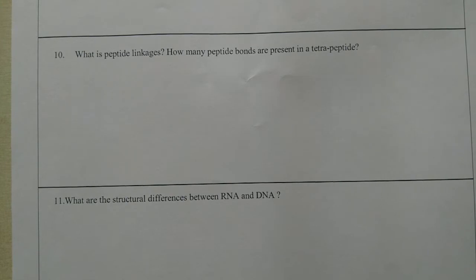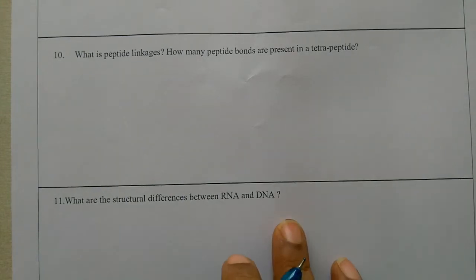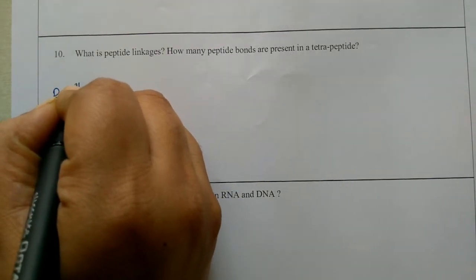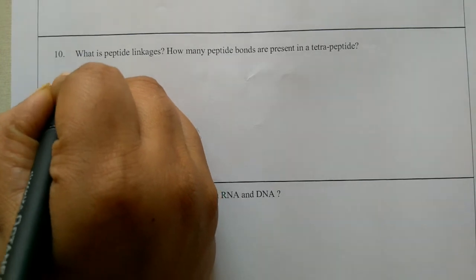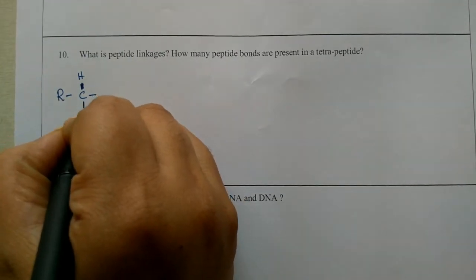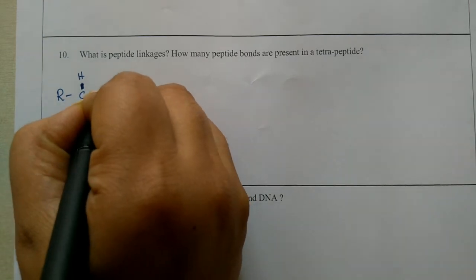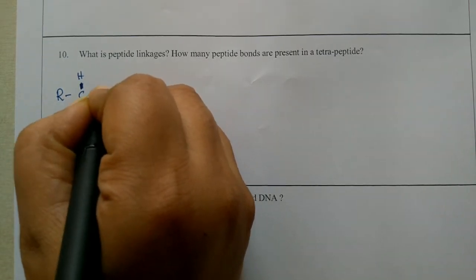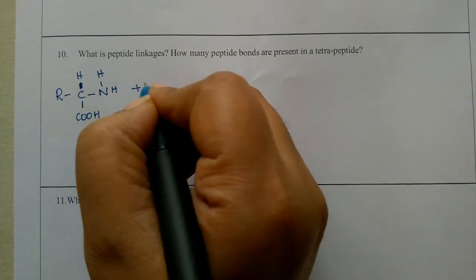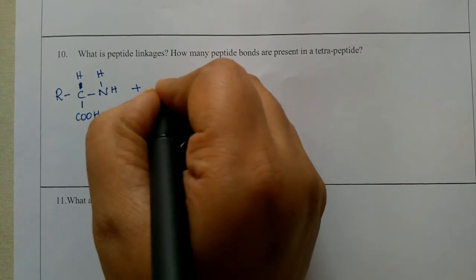A peptide linkage is nothing but, when you consider one amino acid, let us write the general form. At NH2 I had written NHH. The carboxylic acid group will take part.